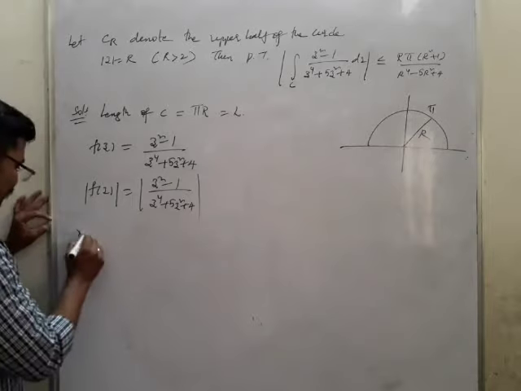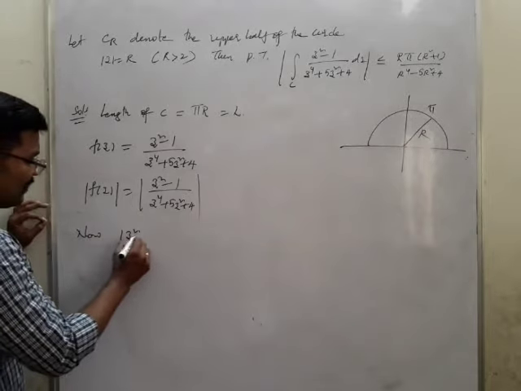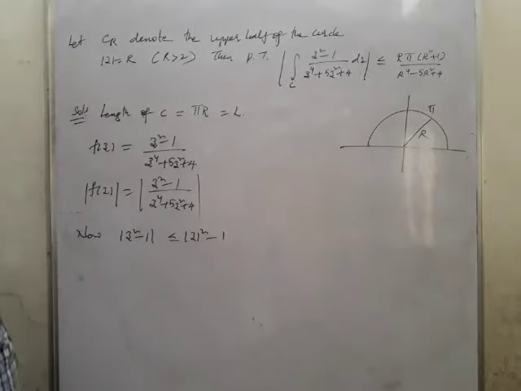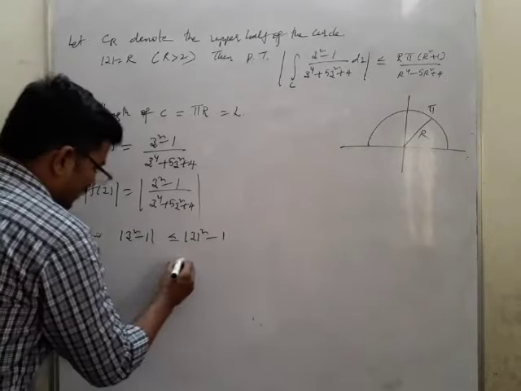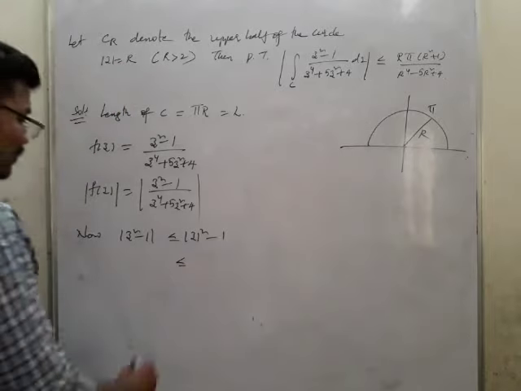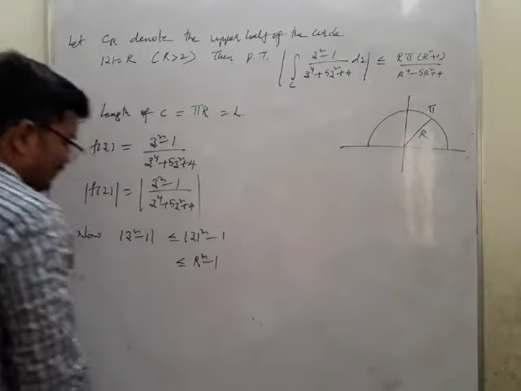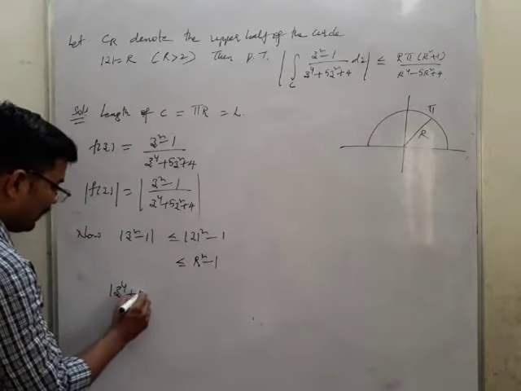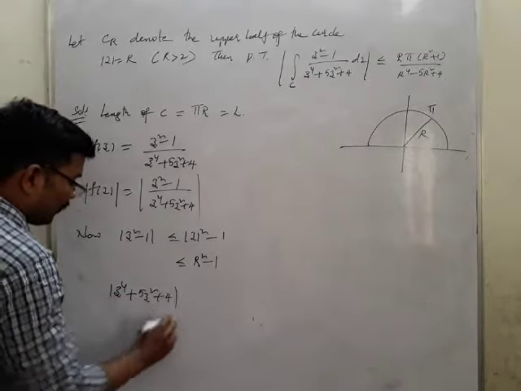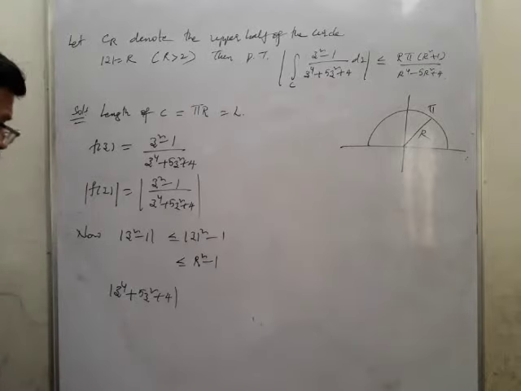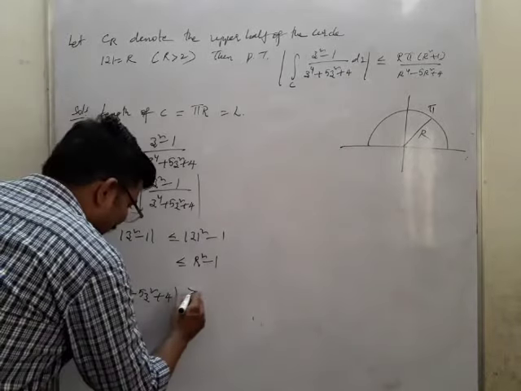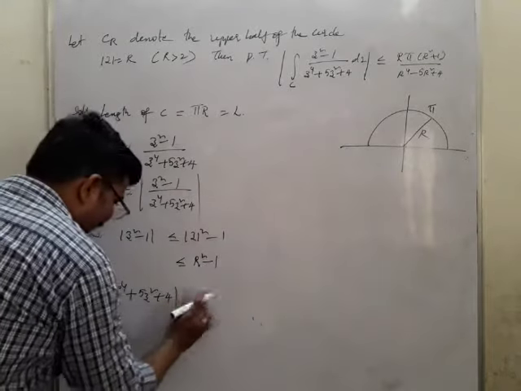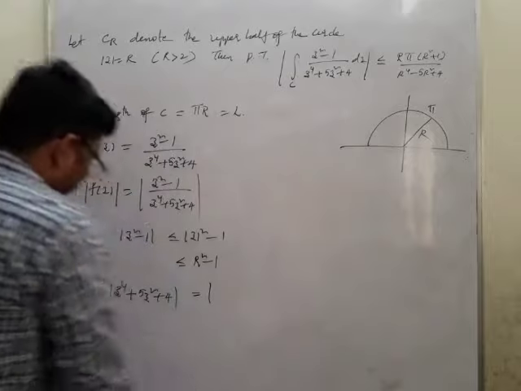So first, I will find out mod z square minus 1, which is less than or equal to mod z square minus 1. Now what is mod z actually? Mod z is given as r, so I may write this as r square minus 1, the first value. Then I will find out mod z power 4 plus 5z square plus 4. Now this value is greater than or equal to r.